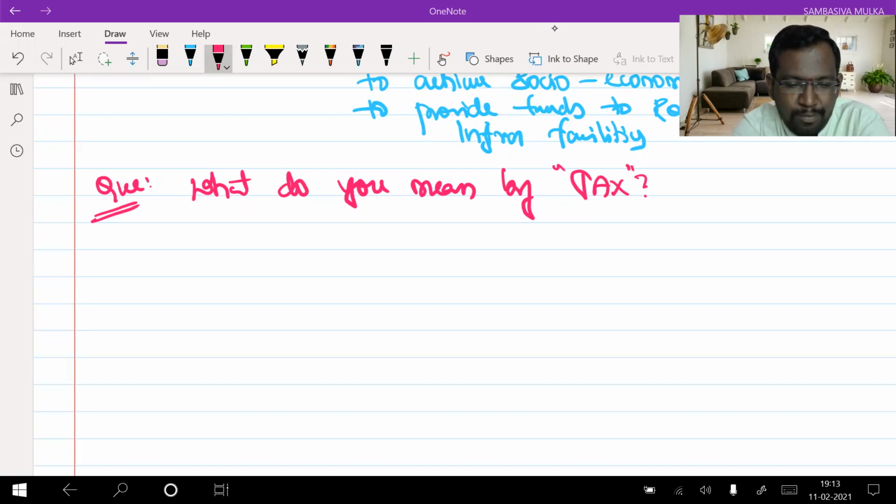Compulsory extortion of money. Okay. Fee charged by the government. Okay, good. Right. The simple answer is that it is money paid by the public to the government.